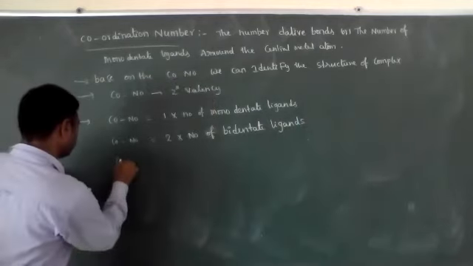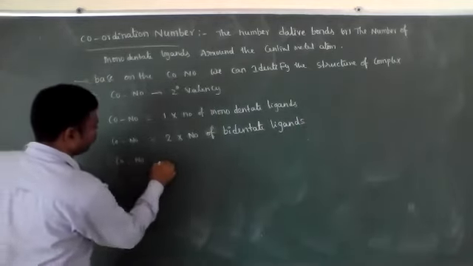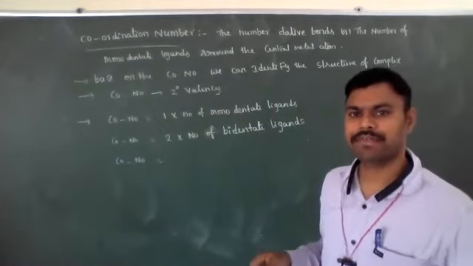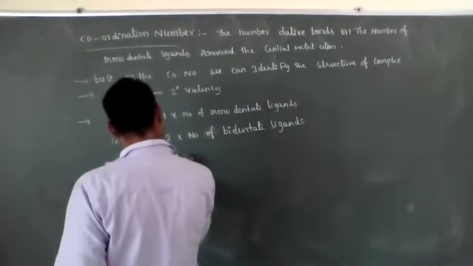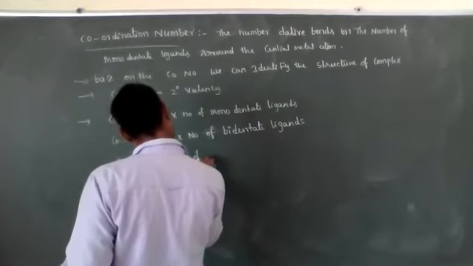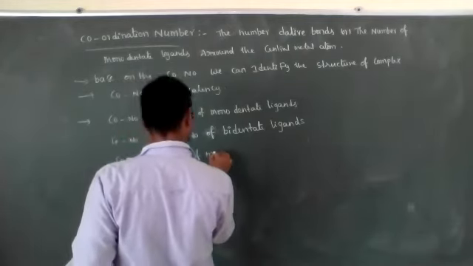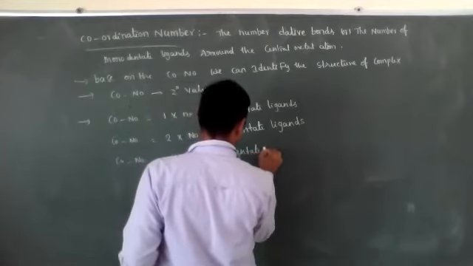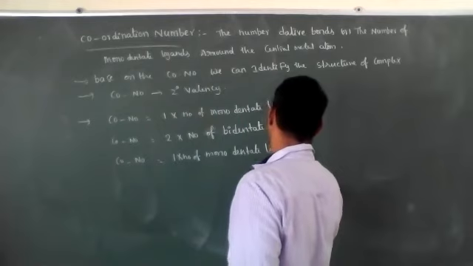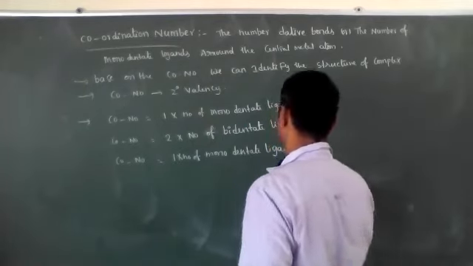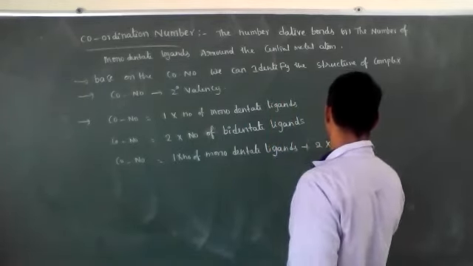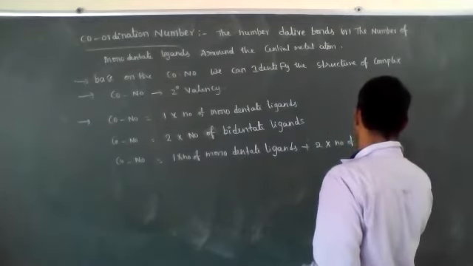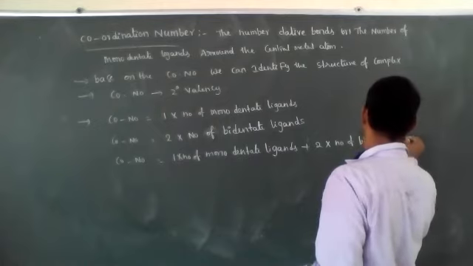If a mixture of ligands is present, some monodentate and some bidentate, then 1 into the number of monodentate ligands plus 2 into the number of bidentate ligands.